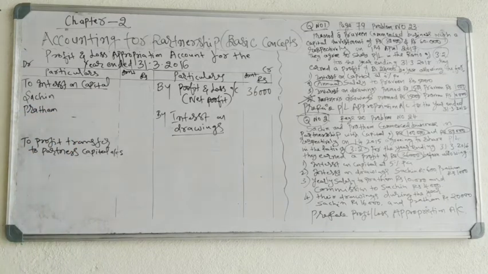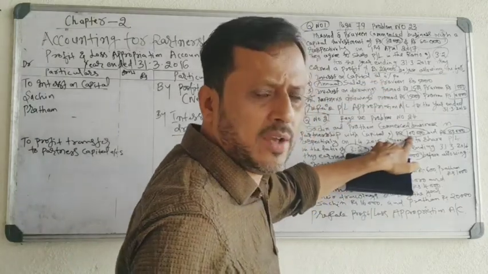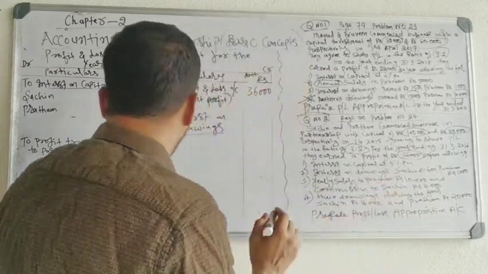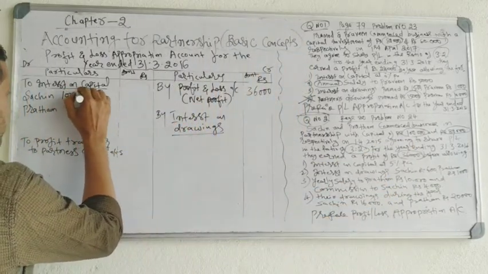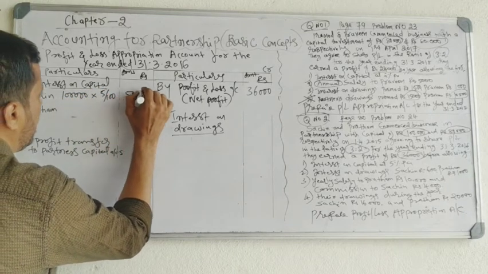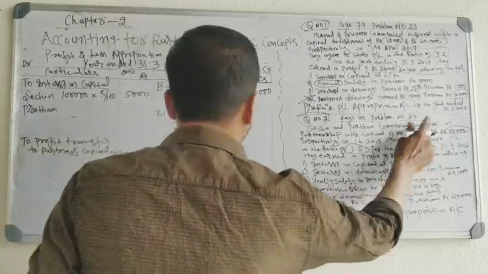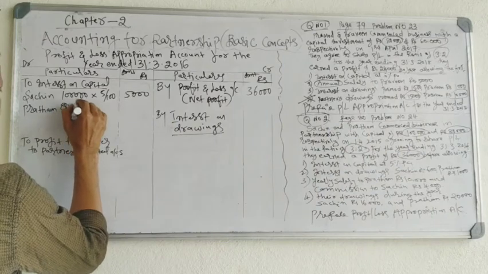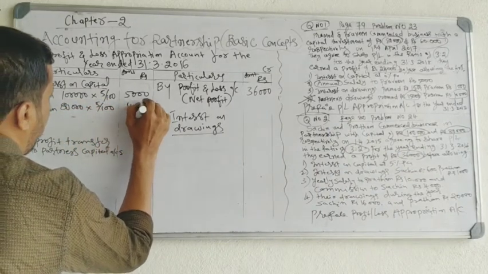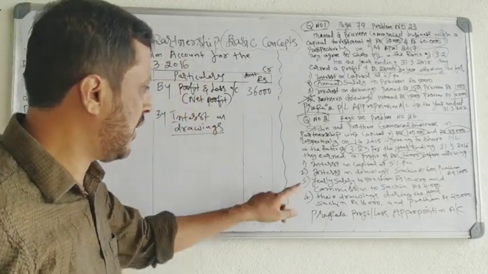How will you calculate? Sachin's capital is 1 lakh, 1 lakh into 5%, 5,000 rupees. Then Pratham's capital is 80,000, 80,000 into 5%, 4,000.